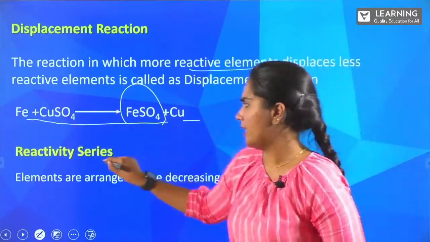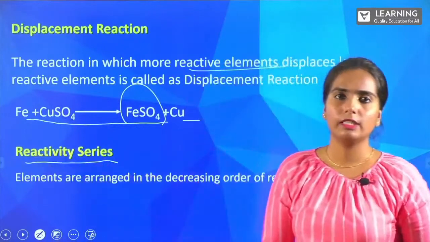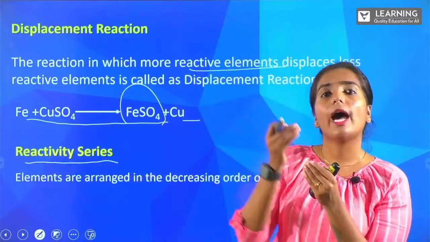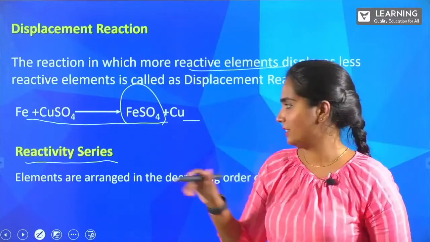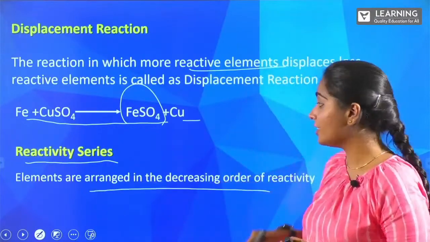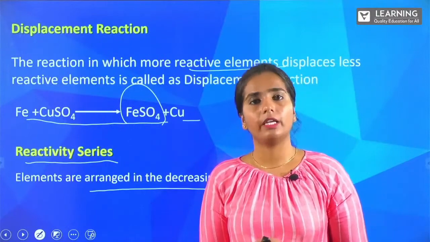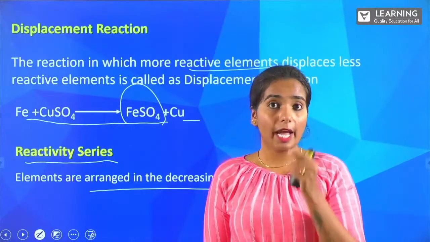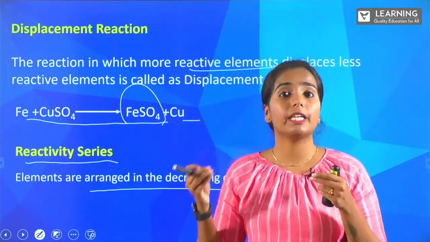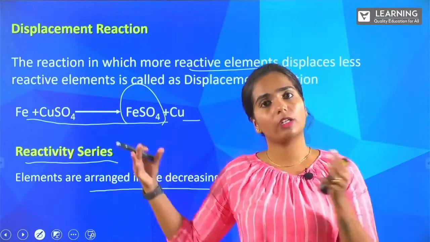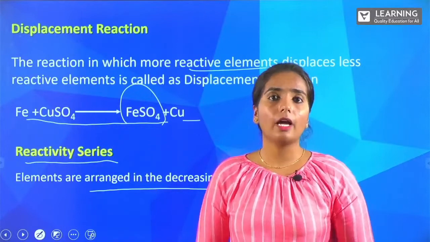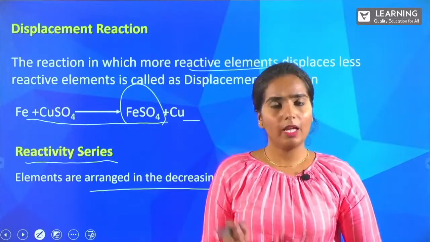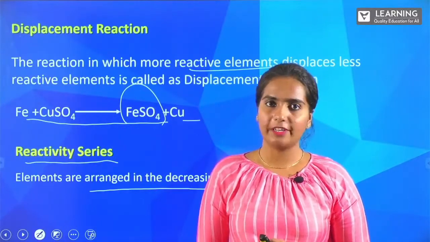Okay. Next, there is something called the reactivity series. The displacement reaction is actually related to our reactivity series. What are those? The elements are arranged in decreasing order of reactivity. The reactivity order decides how the reaction takes place. Based on that, our reactivity series is arranged. Let's see how the elements are actually arranged.